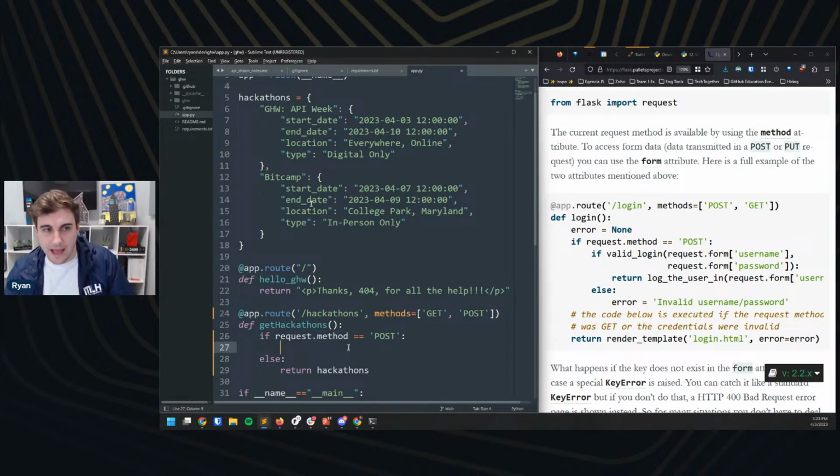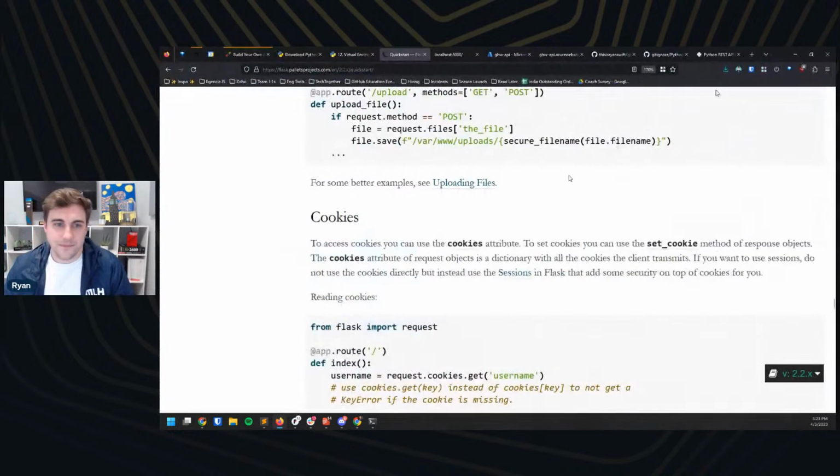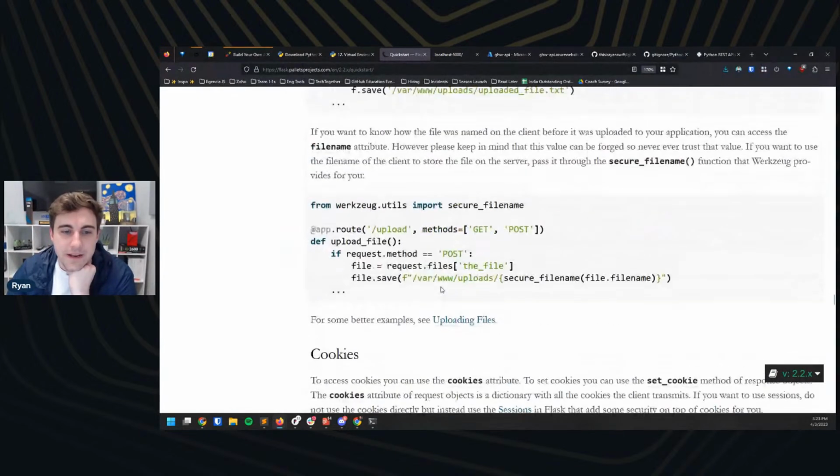But I actually don't know how to add request to my hackathons thing up here. Even if I assume that the person is going to give me the data structured in the way that I want, I'm actually not sure how to access that, right? So I'm trying to figure out if I can use this request.form piece or not. I'm actually not sure how that works. Damn. So let's see if we can find a good example.